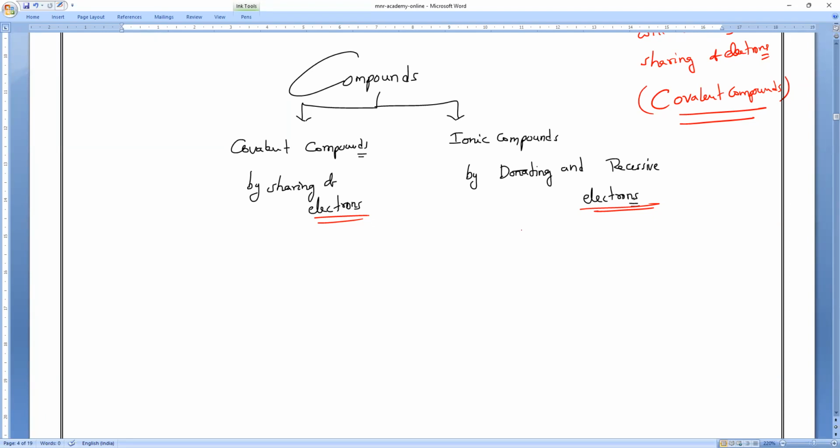Only electrons, because the moving charge is only electrons. The protons and neutrons are always tightly bound in the nucleus, so they are not moving, not revolving, not involved in any reaction. Only electrons are involved in the chemical reaction.